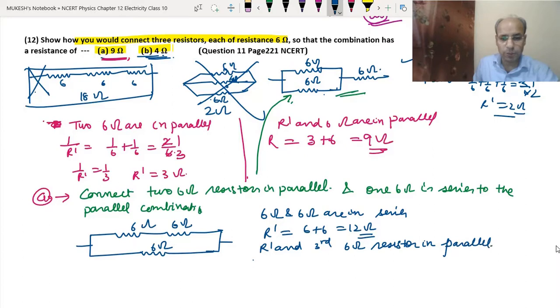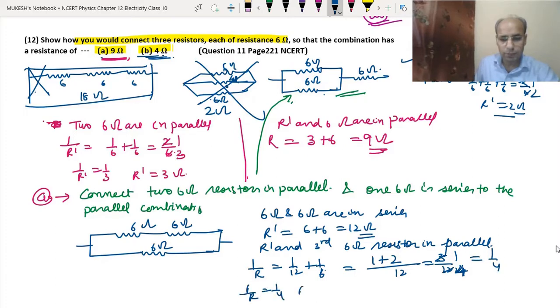So 1 upon R will be equal to 1 upon 12 plus 1 upon 6. Their LCM will be 12. So we get 1 plus 2, so 3 by 12. 3 ones are 3, 3 fours are 12. So we got 1 by 4. That means 1 upon R equals 1 by 4, so R equals 4 ohm. Wow. We got the desired result.